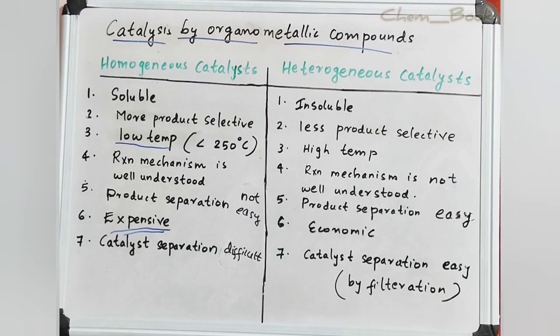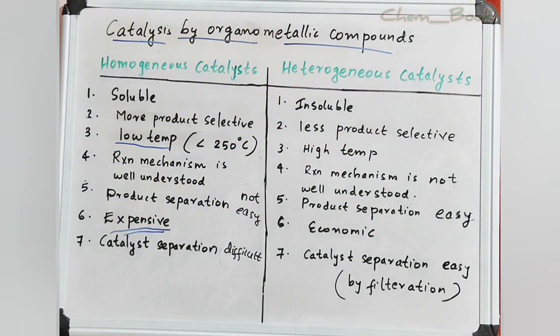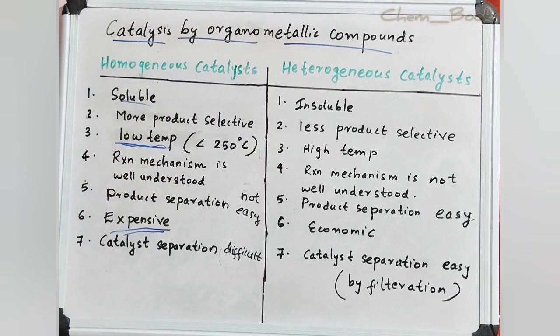Catalysts are of two types. Which are they? They are homogeneous catalysts and heterogeneous catalysts. Now we can compare these two catalysts. Firstly, we can consider homogeneous catalysts. These catalysts are soluble in the reaction medium and are more product selective in nature. This catalyst requires a low temperature, less than 250 degrees Celsius.